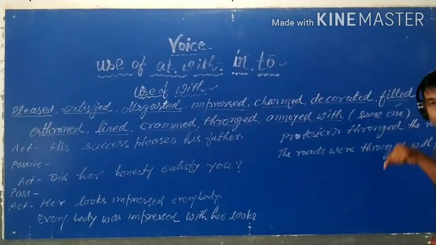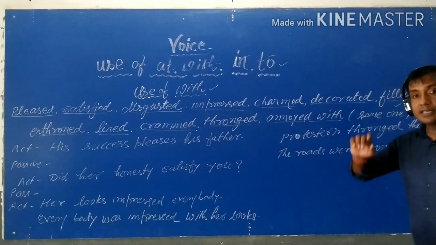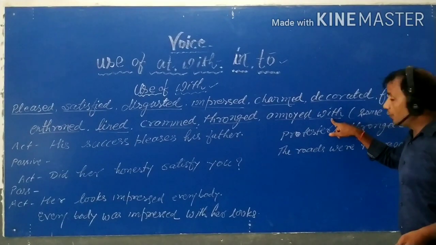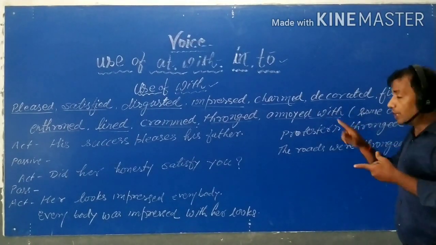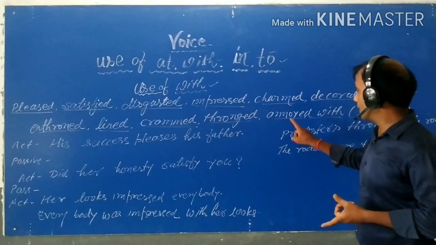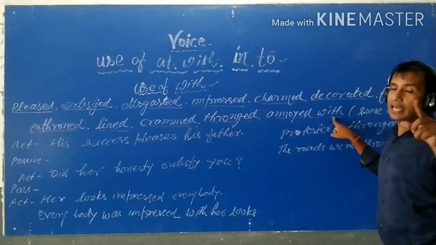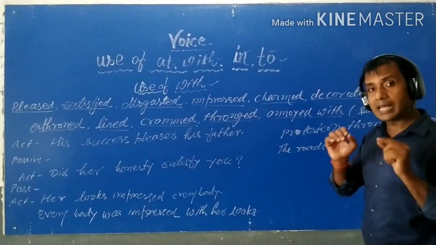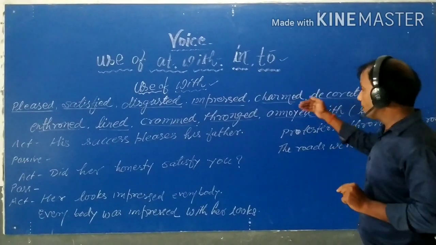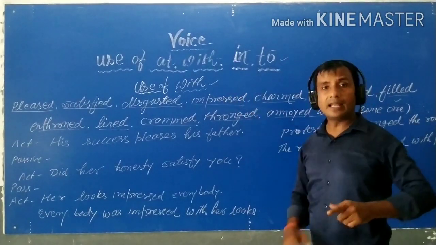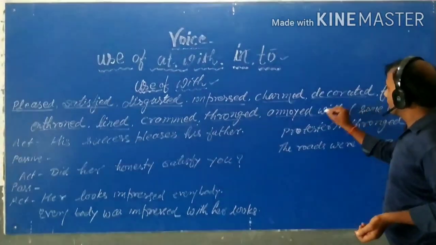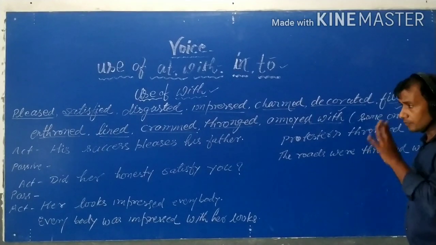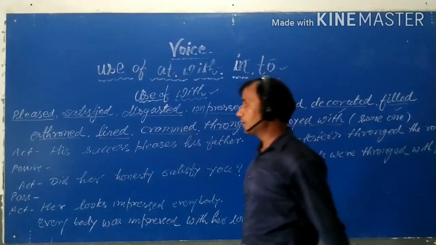That means it shows that when annoyed is used with any proper noun or pronoun, then with is used with it, and when any object is used with annoyed, then at is used with it. I think this term has been clear because I have given more emphasis in the previous use of at. मैंने at के यूज में भी बताया था कि annoyed के साथ at कब लगाएंगे और with कब लगाएंगे. I have explained here also. I think it should be clear now.